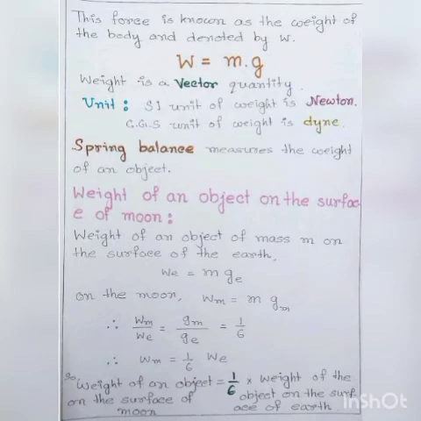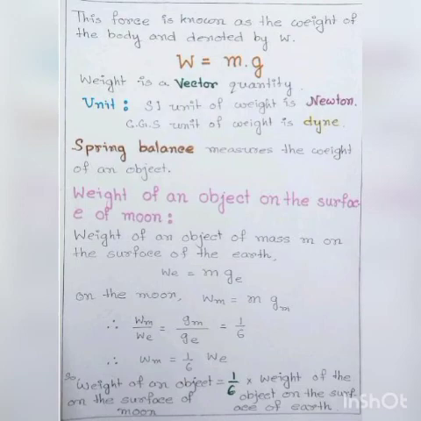Now, let us discuss the difference between mass and weight. So, what is mass? Mass is the quantity of matter contained in a body, and weight is the force with which the earth attracts the body towards its center. Mass of a body remains constant everywhere always, but weight of a body changes from place to place as it depends on the value of g.